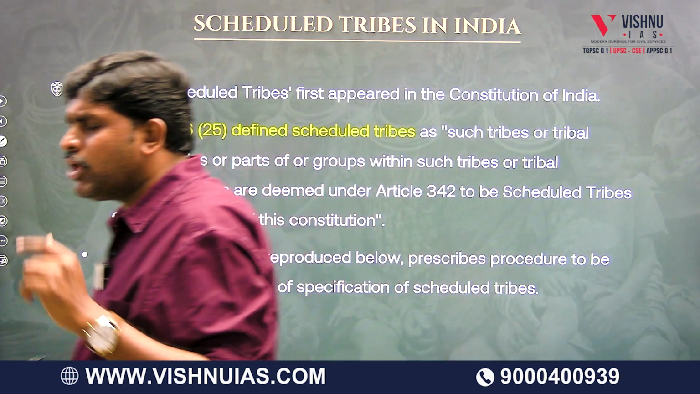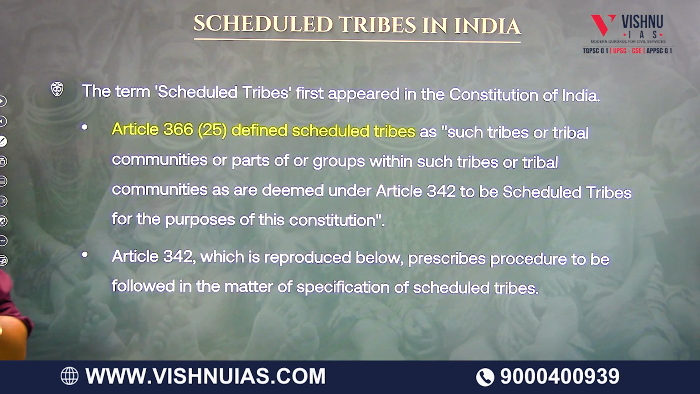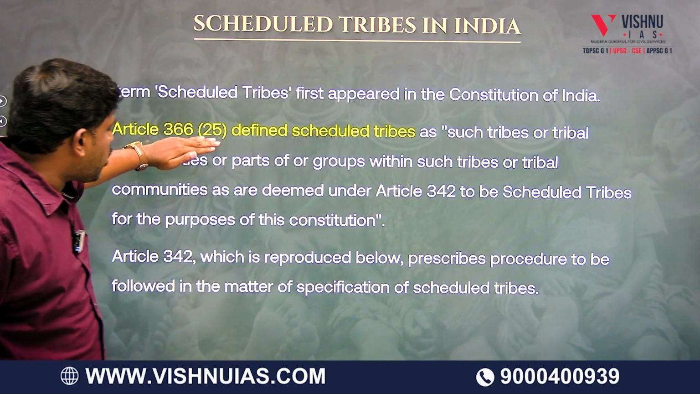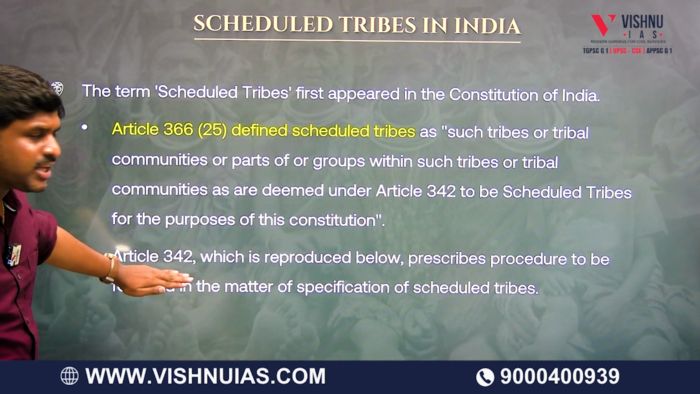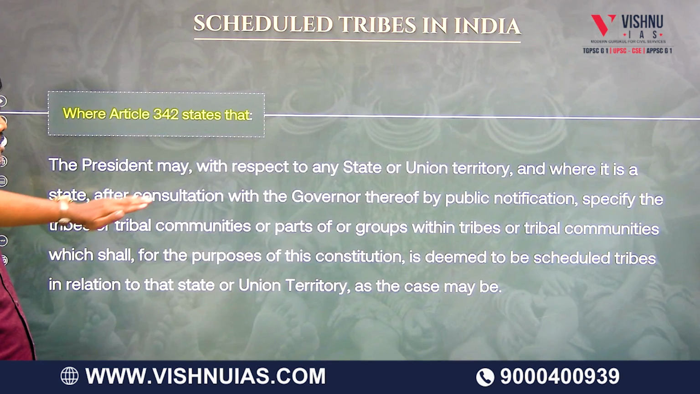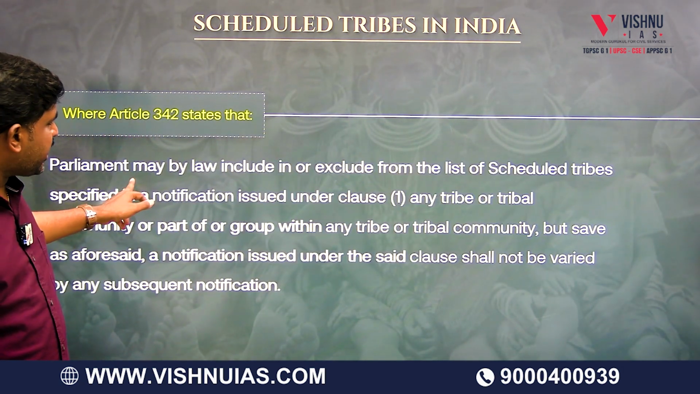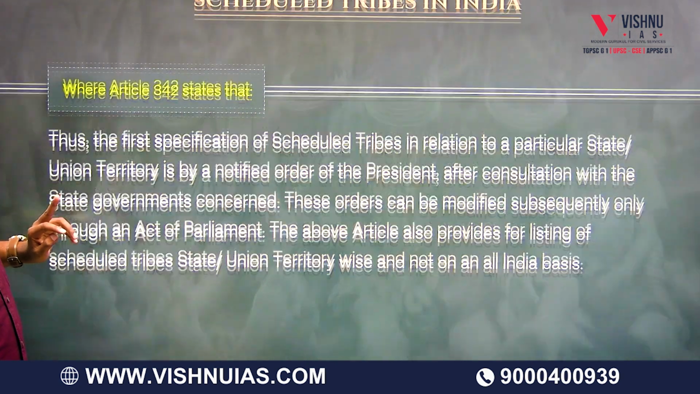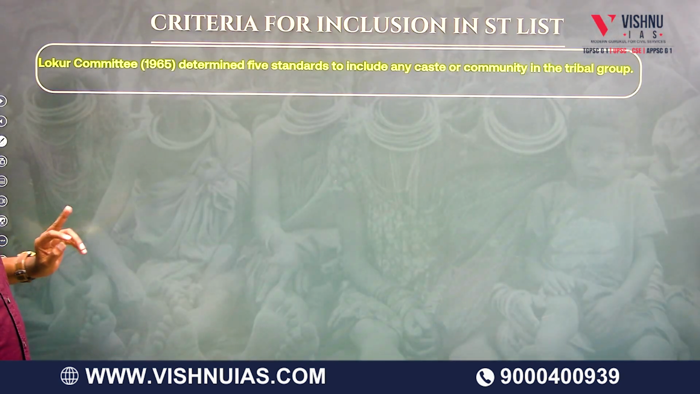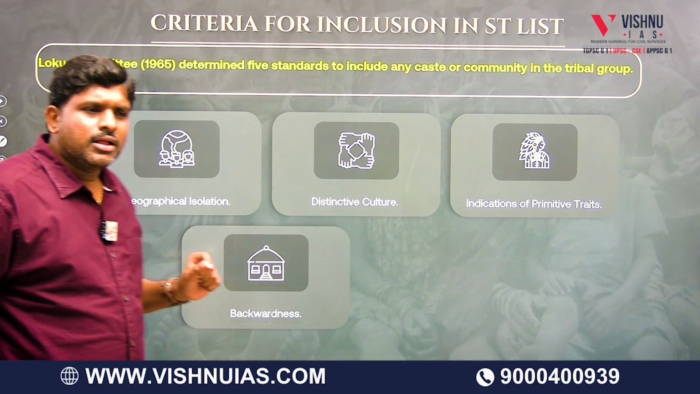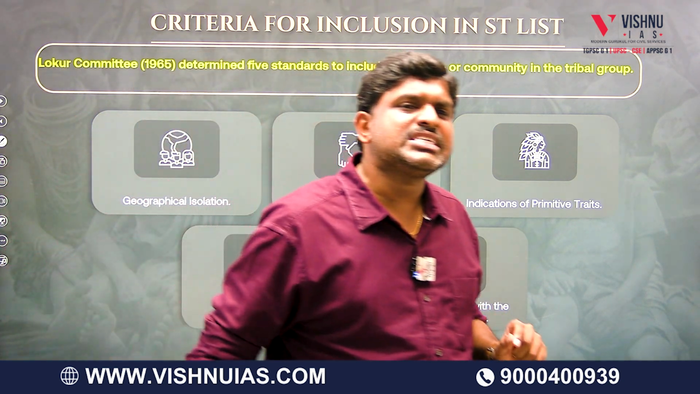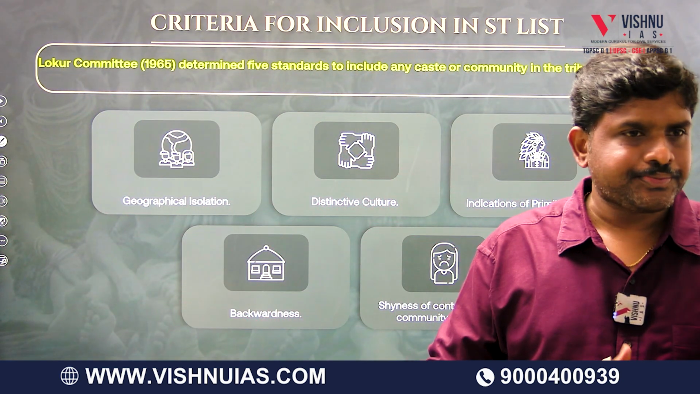Now here a question came. Okay, sir, that is the procedure you told. That is the procedure according to Article 366 Clause 25 and Article 342. Article 342 states that for the first time it is the President, and the second time it is the Parliament. So Parliament, by the procedure, decides. Then a question came. Sir, then who should be called ST? What should be the criteria?